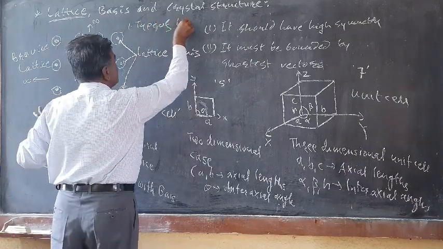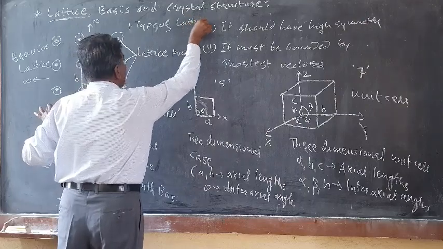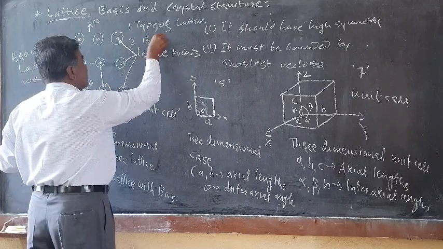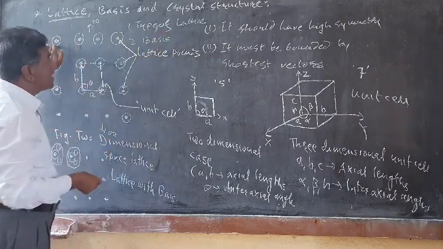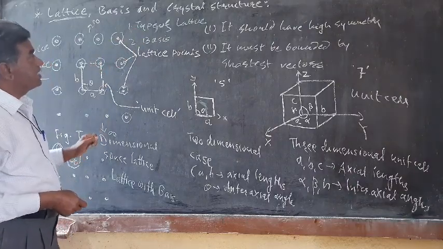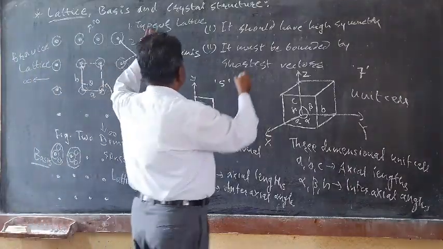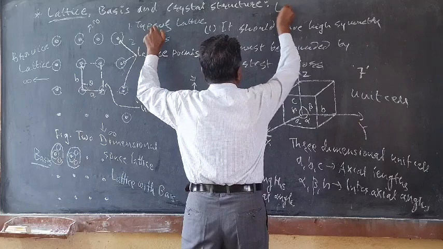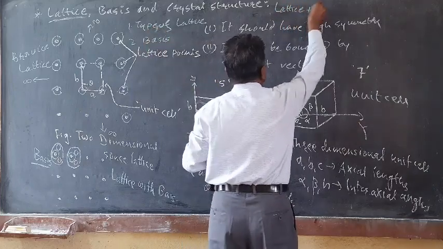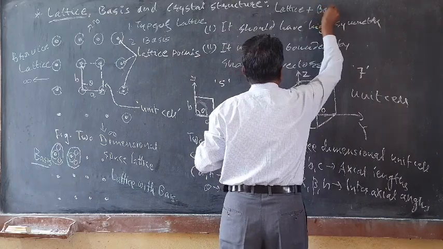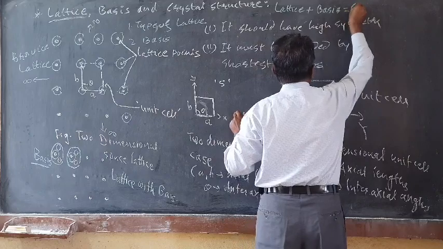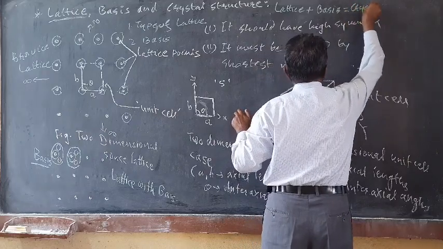The other is the basis, which may be a single atom or a group of atoms. The relation is: type of lattice plus basis gives the crystal structure.